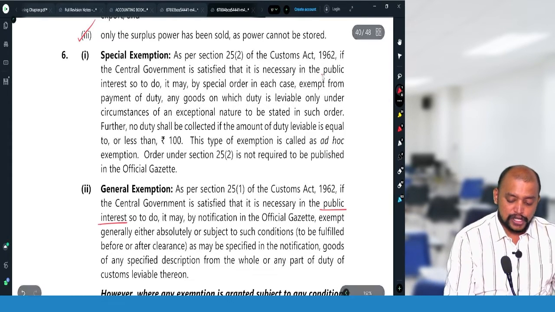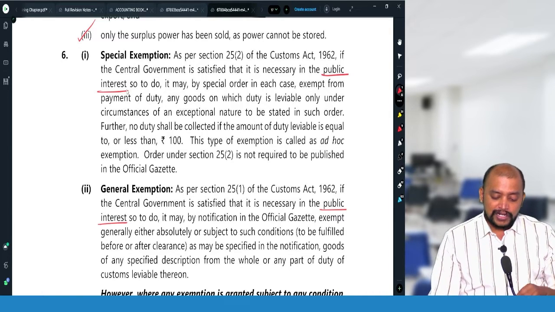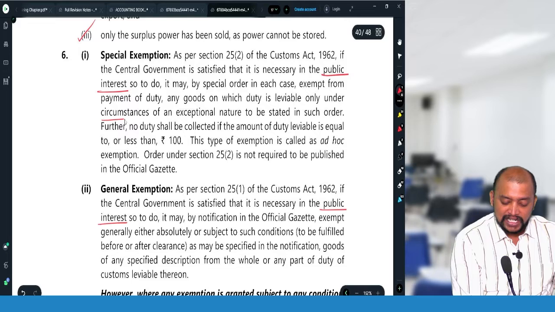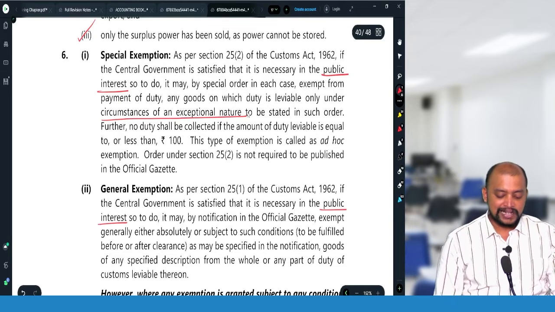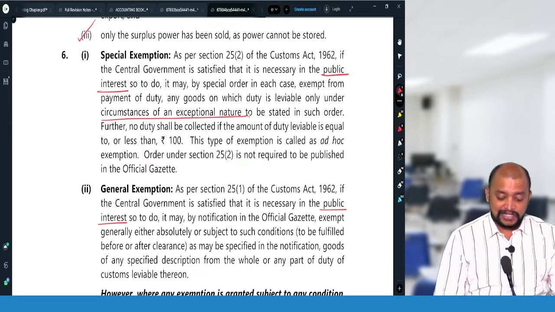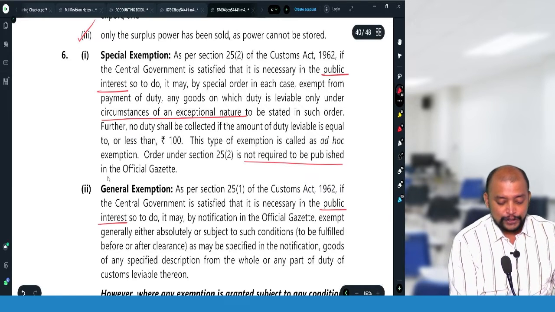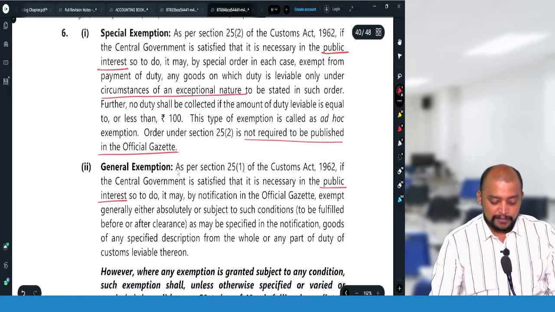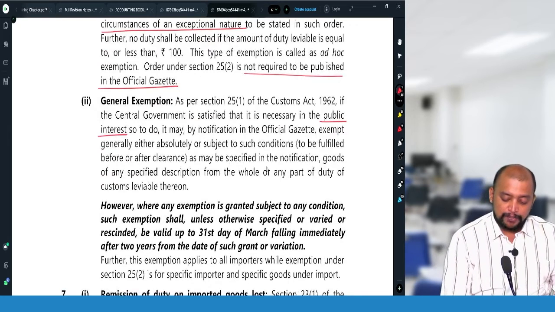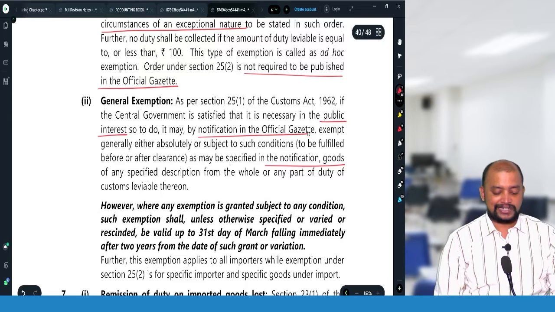Special exemption is also in the public interest, but general exemption does not require any exceptional circumstances. Normally it will be general exemption. But special exemption is for circumstances exceptional in nature, and special exemption is not required to be published in the official gazette, but general exemption will be published by way of notification in the official gazette.